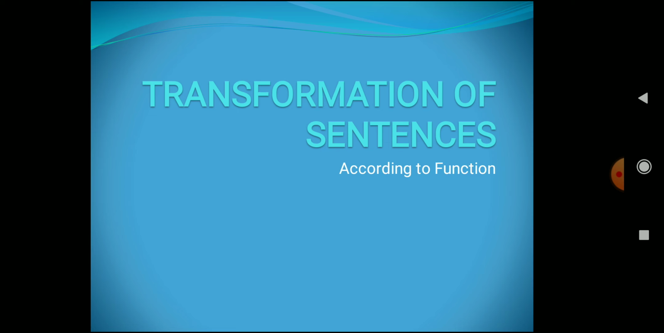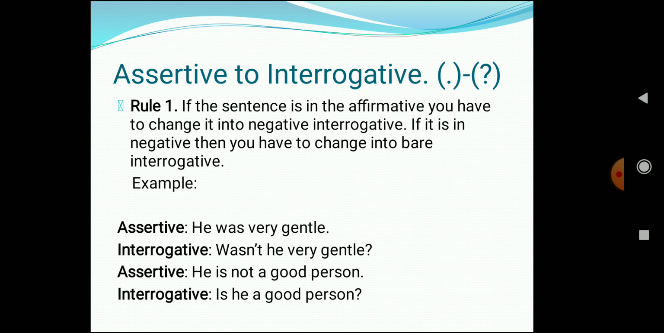Okay, so let's study transformation of sentences according to function. How to convert one form of sentence into another without changing its meaning. Okay, so first one is assertive to interrogative. Okay, so rule 1 says that if the sentence is in the affirmative, you have to change it into negative interrogative. If it is in negative, then you have to change it into bare interrogative. Okay, for example, see this assertive sentence. He was very gentle. Now this is an assertive positive sentence, right?